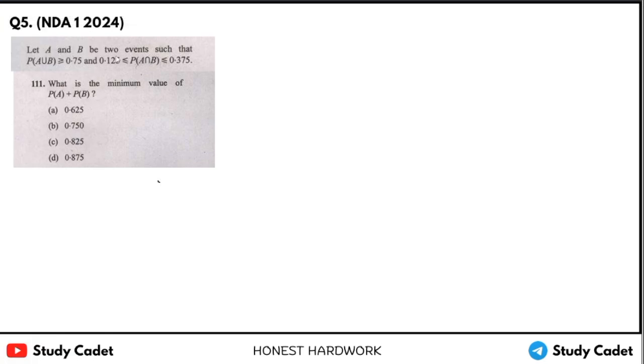Now fifth question, A and B. Okay, see, this is a new pattern, new type of question. See, A and B, two events such that A union B is greater than this and A intersection B has this range. So minimum value of PA plus PB.